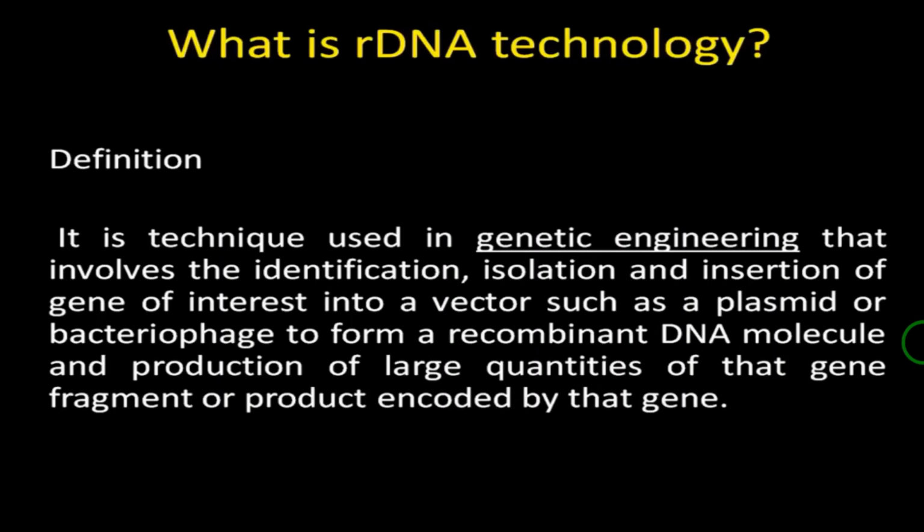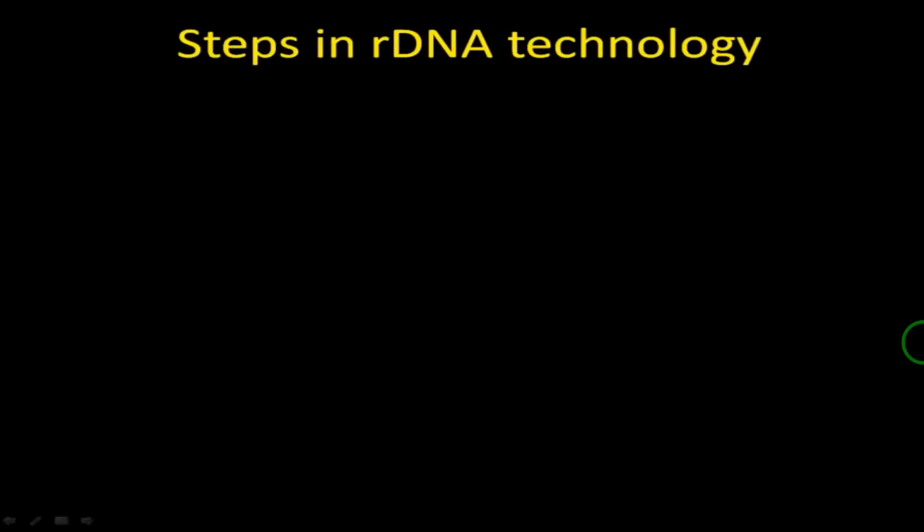Understand, children? Using this strategy, several enzymes, hormones and vaccines can also be produced using this recombinant DNA technology. So now we have to see the steps in rDNA technology. There are 5 steps.